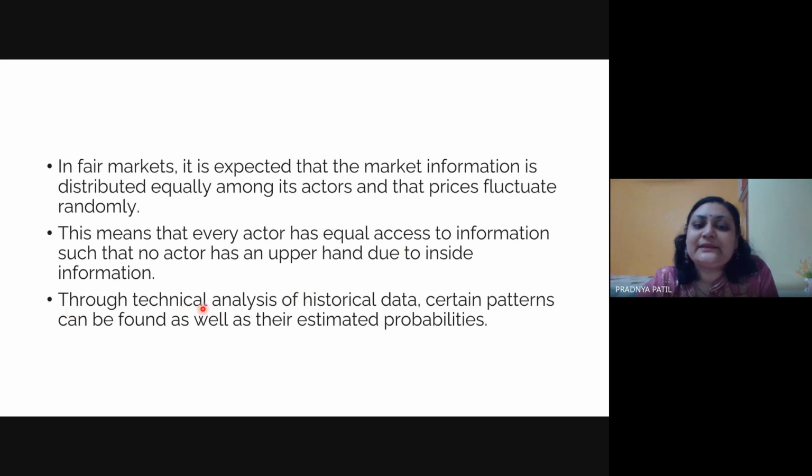Through technical analysis of historical data, certain patterns can be found, along with their estimated probabilities. Whenever people work on finances, they are always looking at the chart. If I want to buy a particular share, what was the value of that share one year before, 3 months before, 1 month before, what was it yesterday, what is it today, and what is expected tomorrow. Based on that trend, I would decide whether I should purchase that share or not.